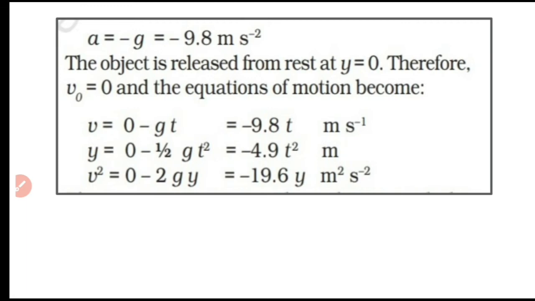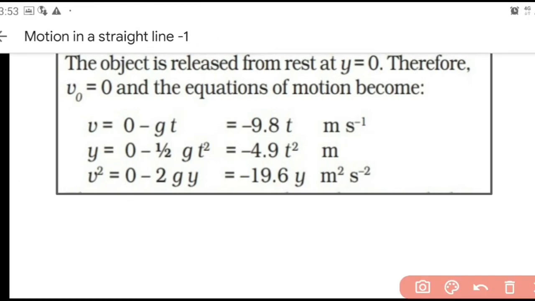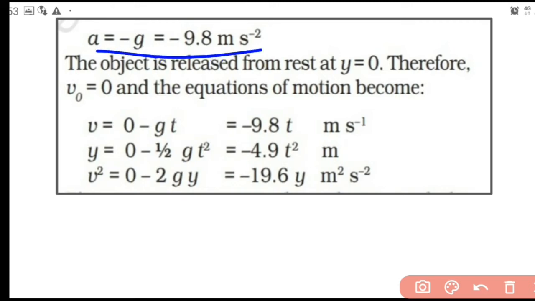Now we are going to plot the three graphs: position time graph, velocity time graph, and acceleration time graph for a freely falling object. So for that, first we need to write the three equations of motion, because for plotting we need values. So for a freely falling body, anywhere you see a freely falling body, you can write a is equal to minus g, that is minus 9.8 meter per second square.